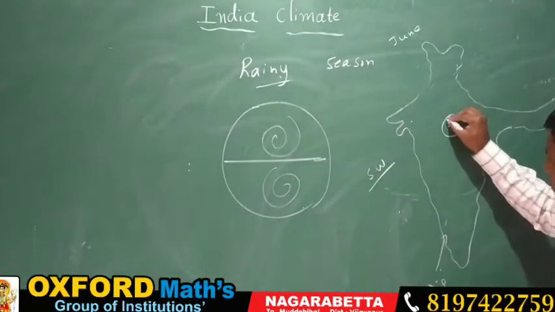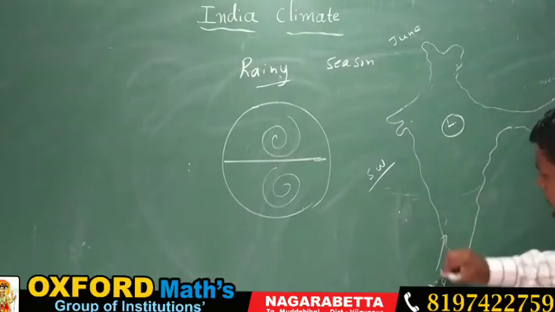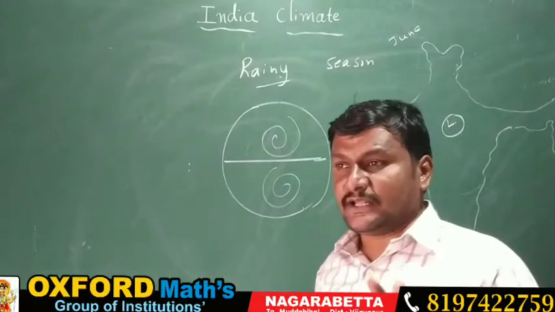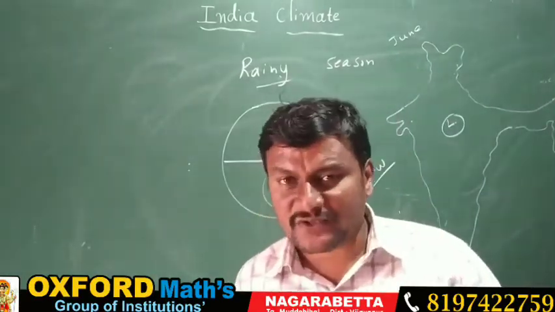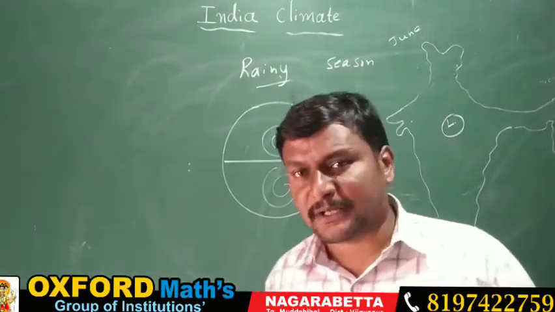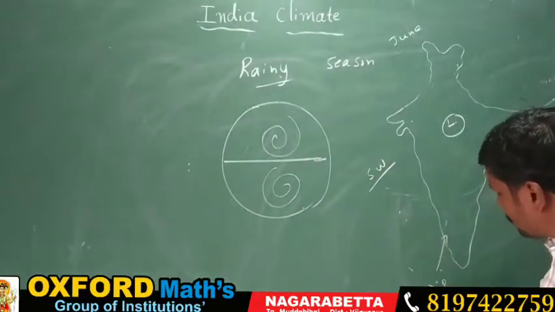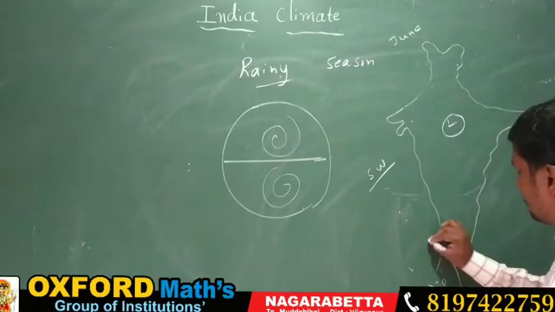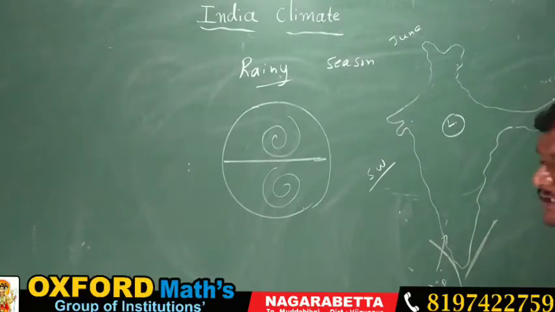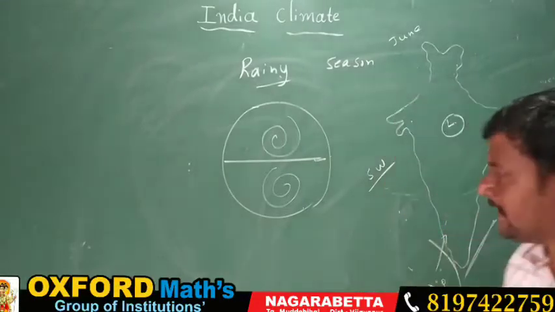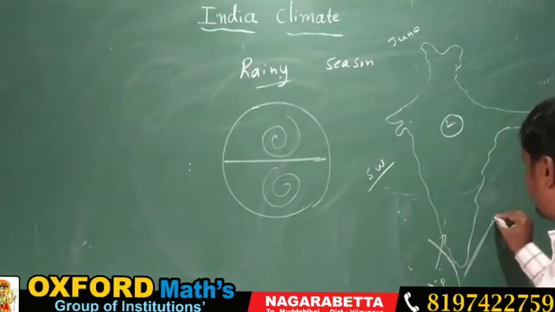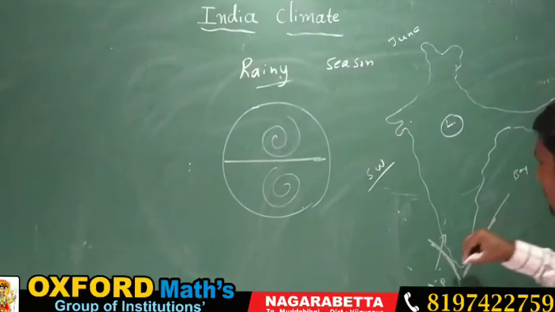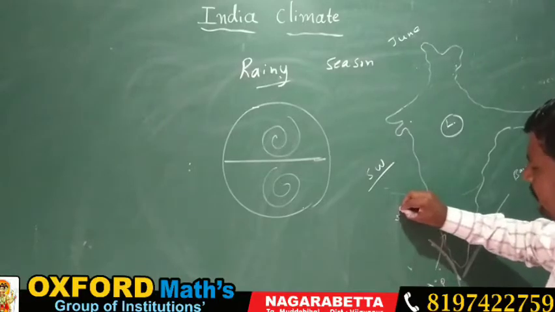Here, when low pressure is created, it attracts the wind from the high pressure, where the high pressure is located over the water bodies. Landmass has the low pressure and water bodies have the high pressure. When these winds from the high pressure strike over India, they collect moisture, and these winds are diverted into two parts. One division moves towards the Bay of Bengal and another moves towards the Western Ghats.